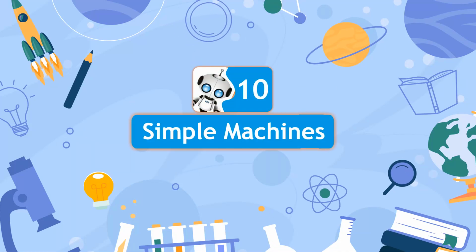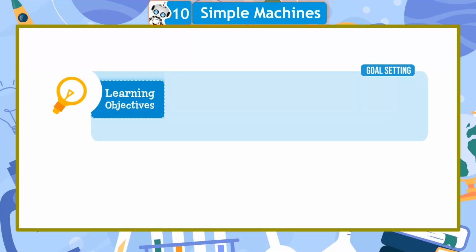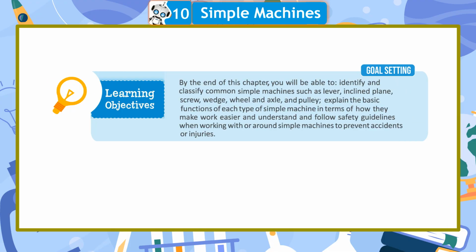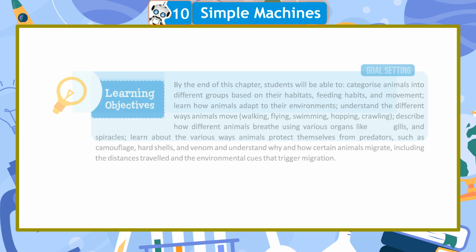Chapter 10: Simple Machines. Learning Objectives. By the end of this chapter, you will be able to identify and classify common simple machines such as lever, inclined plane, screw, wedge, wheel and axle, and pulley. Explain the basic functions of each type of simple machine in terms of how they make work easier, and understand and follow safety guidelines when working with or around simple machines to prevent accidents or injuries.